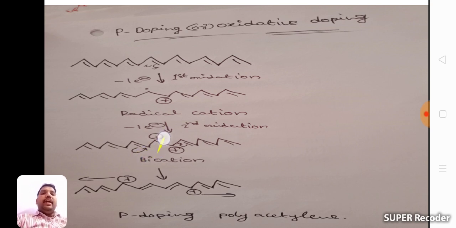Then this bond shifts towards this side and we get a negative charge. Between this negative and a positive charge, a new bond is formed. Next, this bond shifts towards the top side, where there is already a positive charge; after the shift we get a negative charge, and again a new bond forms between the negative and positive charges. After the shifting of bonds we get a positive charge, which moves along the chain in this direction. So that is the p-doping polyacetylene mechanism, which is oxidative doping.